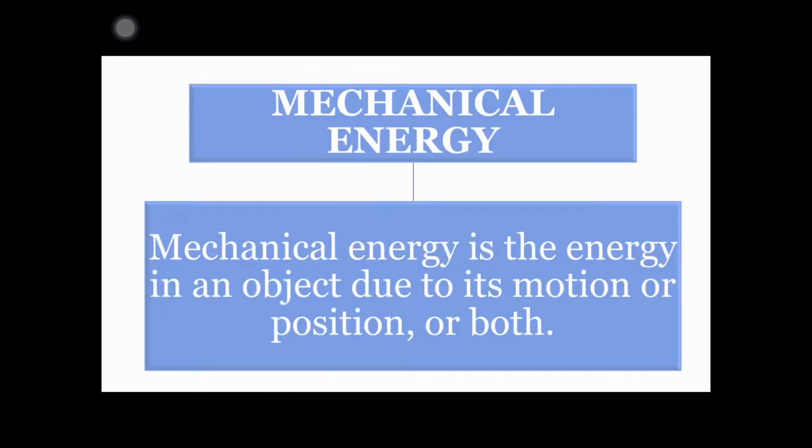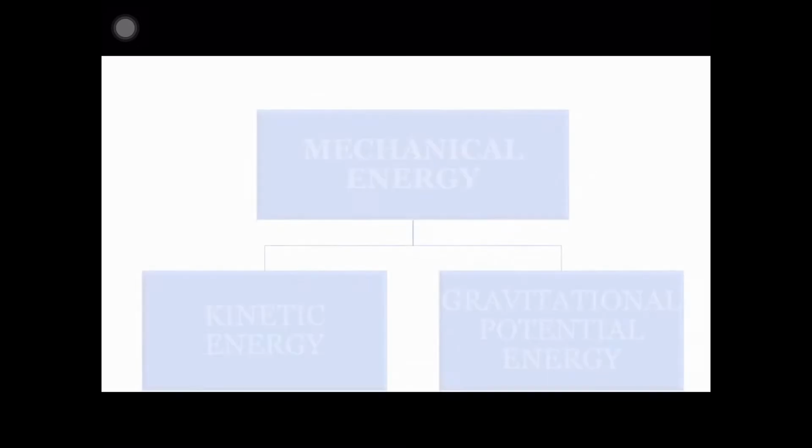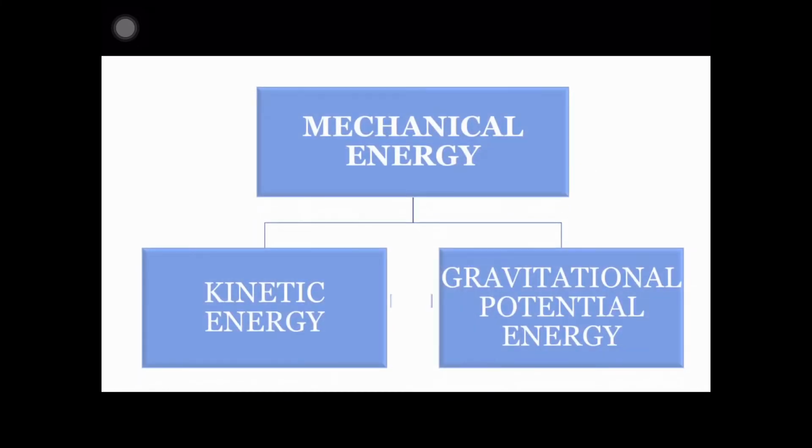We also have what we call mechanical energy. Mechanical energy is the energy in an object due to its motion or position, or both. We can say that mechanical energy is the sum of kinetic energy and gravitational potential energy. We will understand this diagram better after discussing kinetic energy and gravitational potential energy.